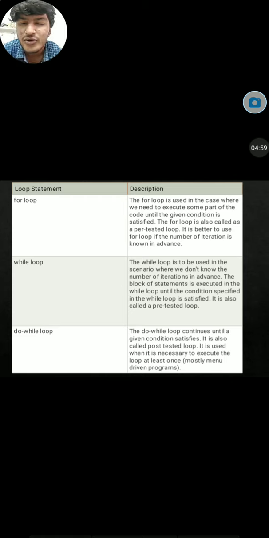So it can stop the function and it can get out of the loop. And this while loop is also called a pre-tested loop. So it is also called a pre-tested loop.